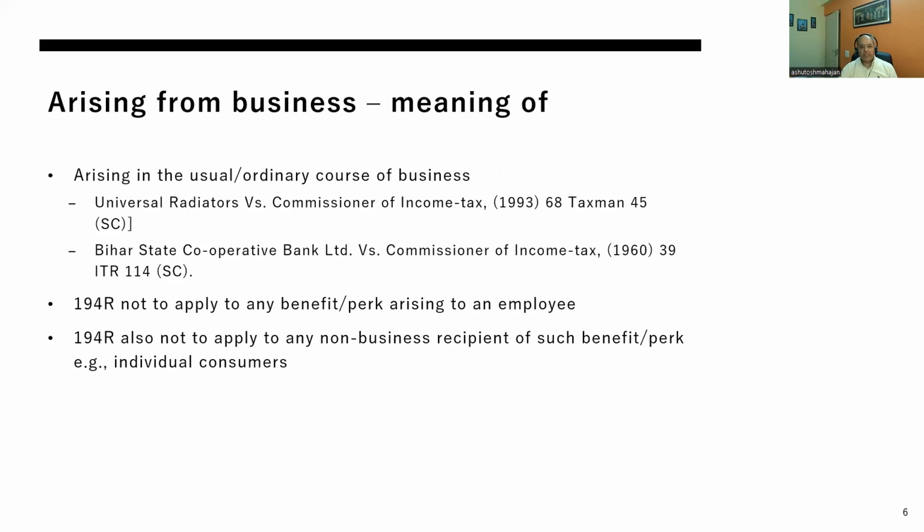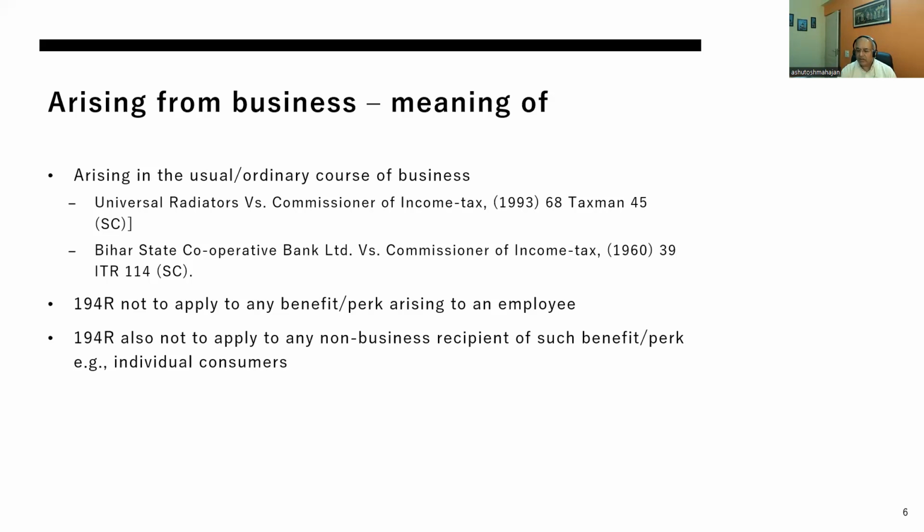So, arising from business: this principle has been discussed in a lot of judgments, and some of the judgments we have cited are Supreme Court decisions. It basically means that the income or benefit being talked about arises in the usual or ordinary course of business. It also means, which is very important to understand, that every receipt, income or benefit received in the conduct of business cannot be said to be arising from business.